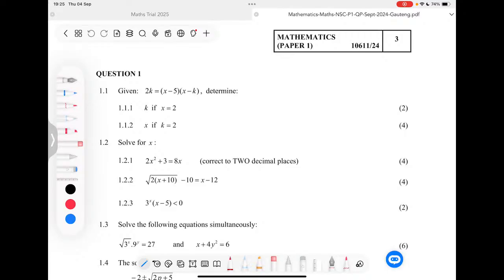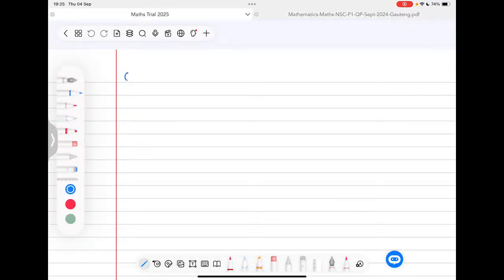Now let's go into answering this question. So here we are given question 1, and we are told in question 1.1 that 2k is equal to (x minus 5) multiplied by (x minus k). So this is question 1.1. We are given that 2k is the same as x minus 5, and you multiply this by x minus k.